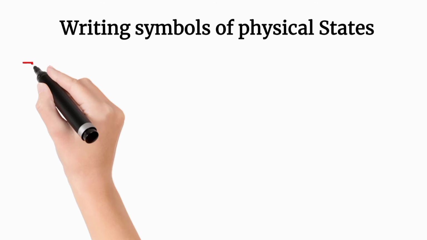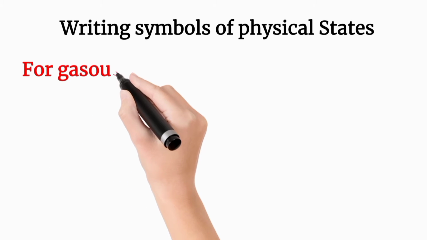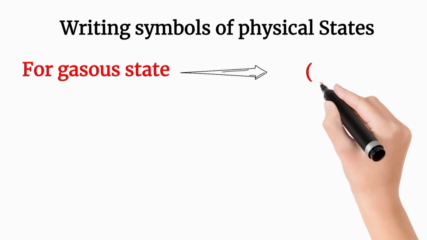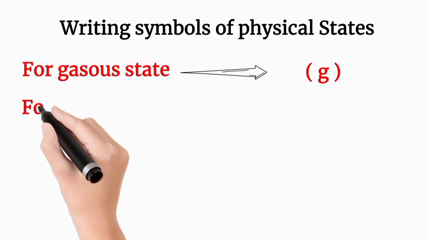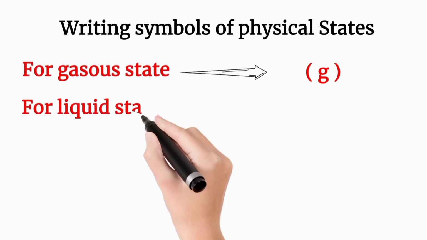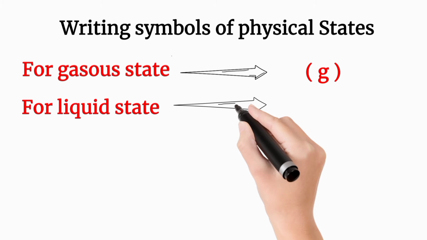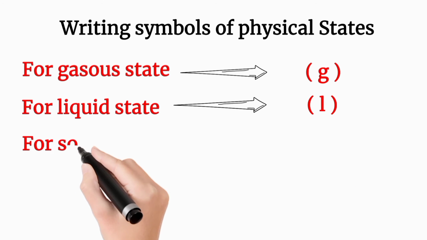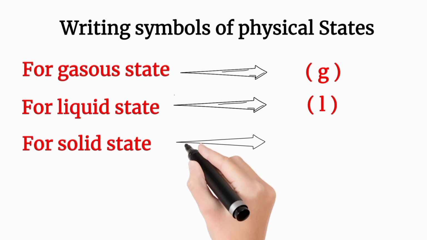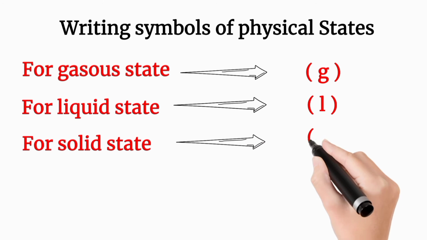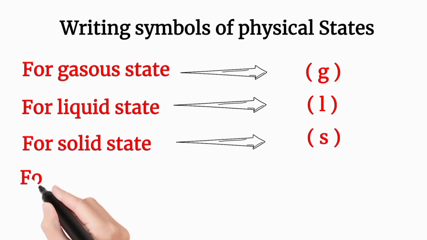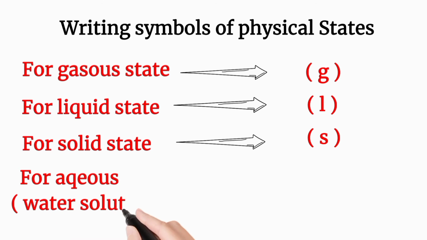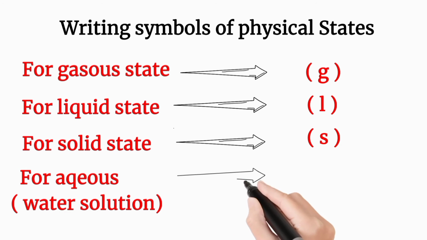So for gaseous state we use G, so it's denoted by G. For liquid state we use L, so it's denoted by L. For solid state we use S, so it's denoted by S. And last is aqua. Aqua is a water solution, so for aqua we use AQ.